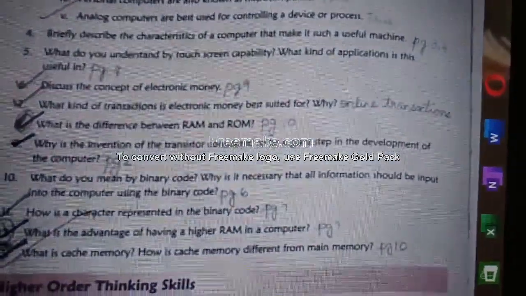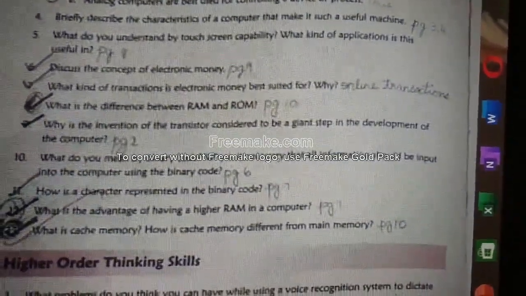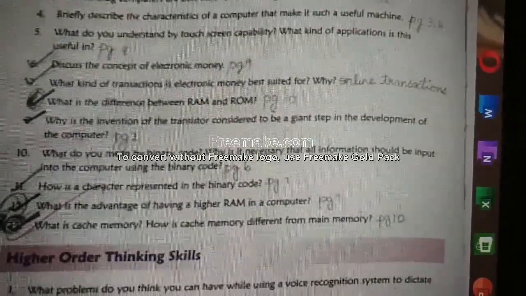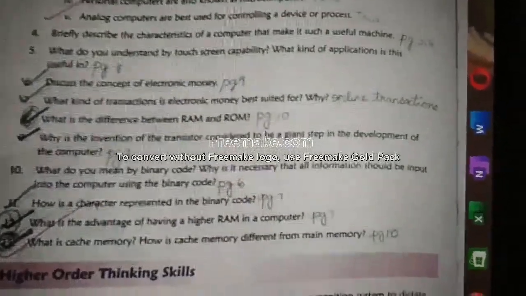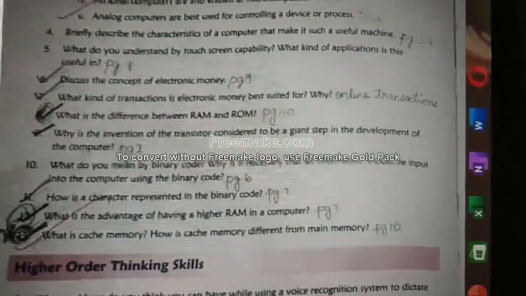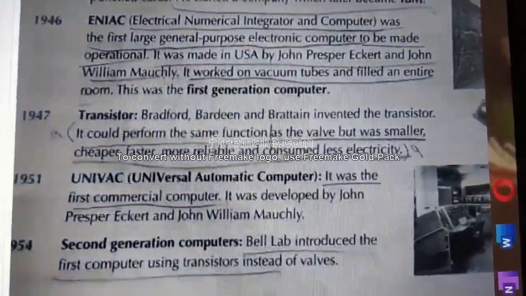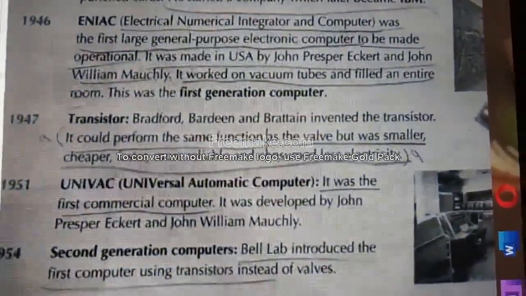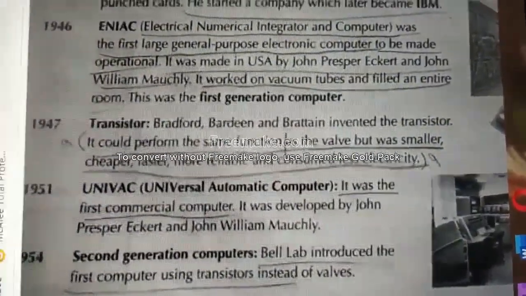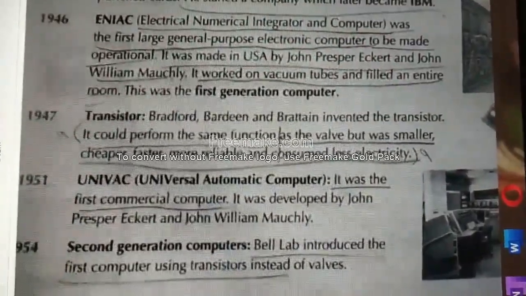Why is the invention of transistor considered to be a giant step in the development of computer? Page number 2. The answer is, it could perform the same function as the valve, but was smaller, cheaper, faster, more reliable, and consumed less electricity.